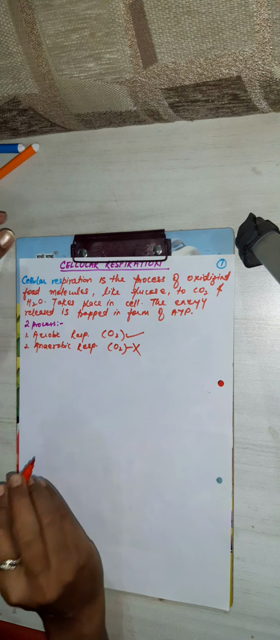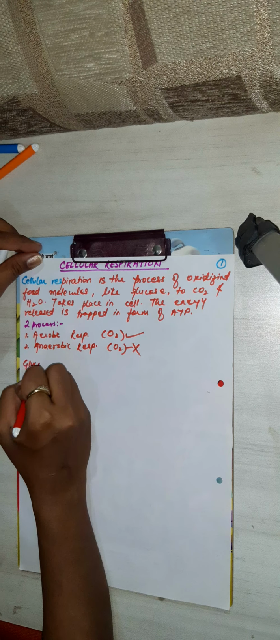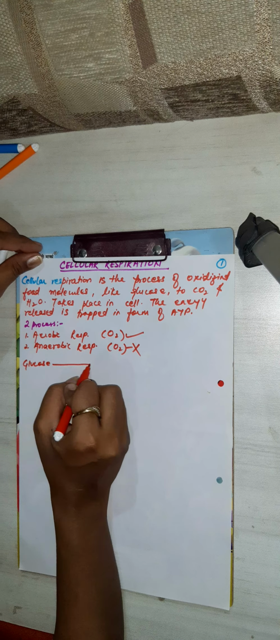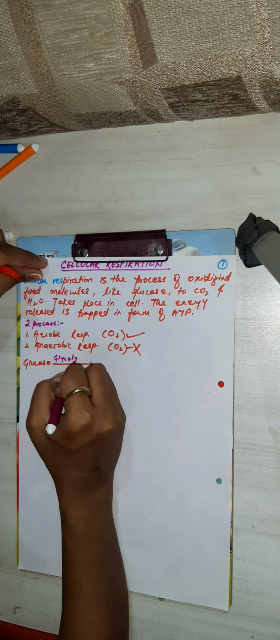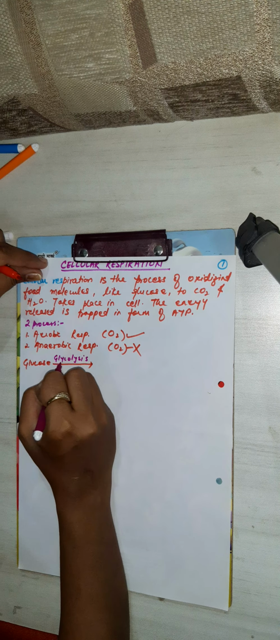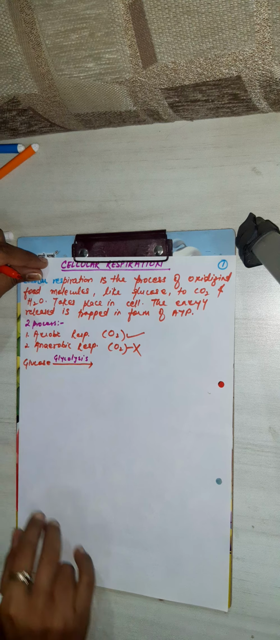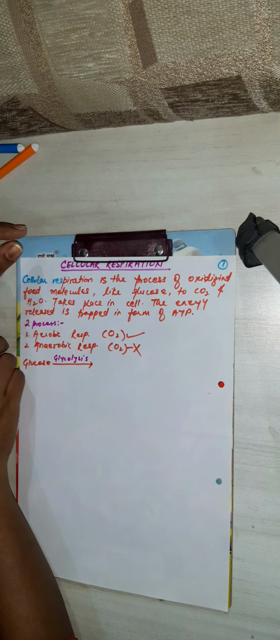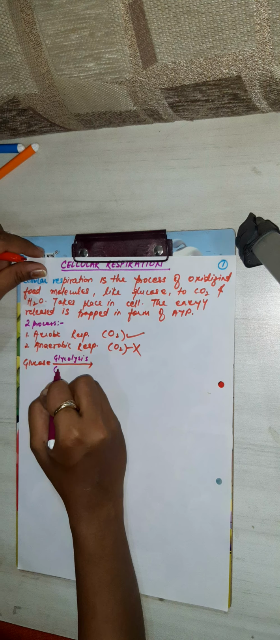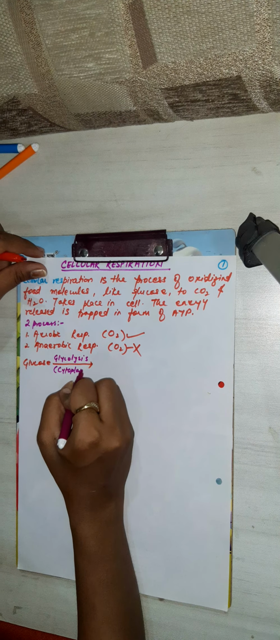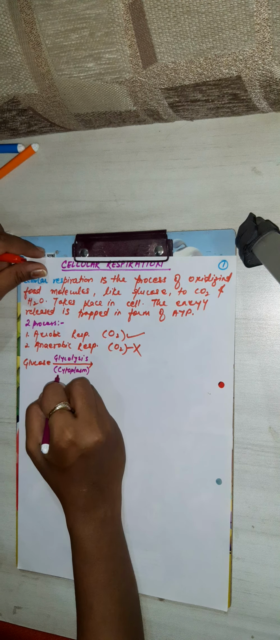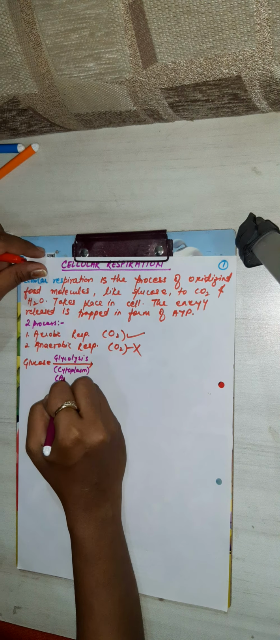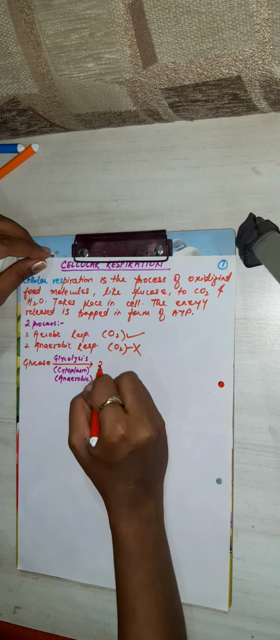Now what is the process? Suppose we have taken glucose, and it will undergo a process, glycolysis. The word glyco is related to glucose, and lysis means to break. Glycolysis takes place in the cytoplasm. We will study all 10 steps in detail, and it is anaerobic. What will it form? It will form 2 pyruvic acid.